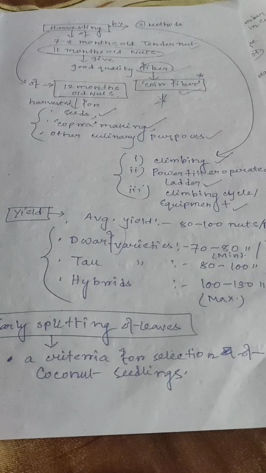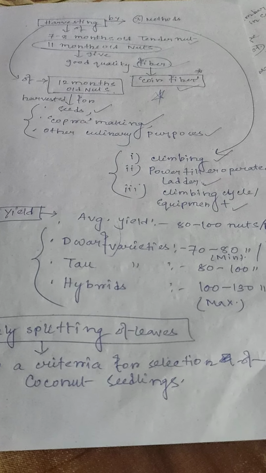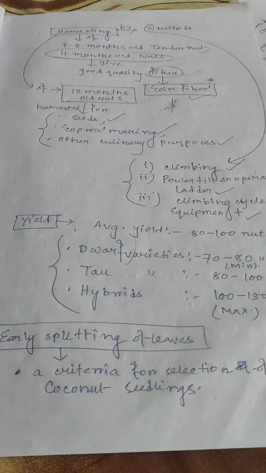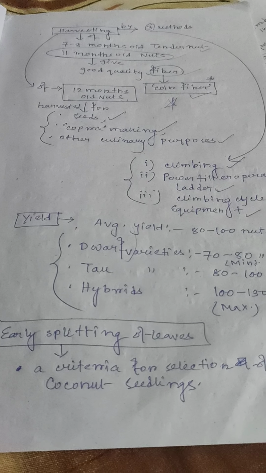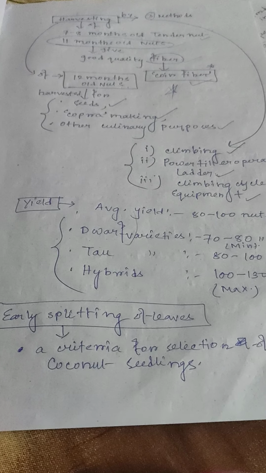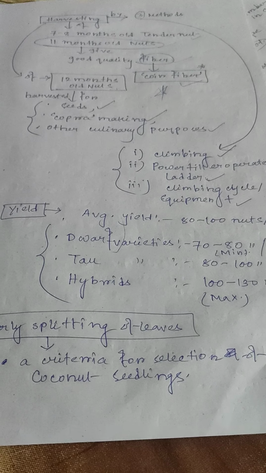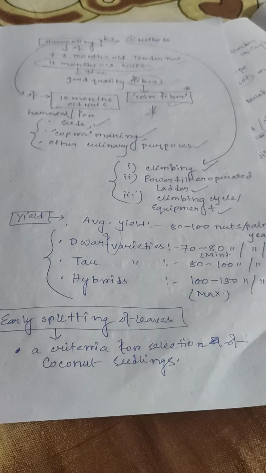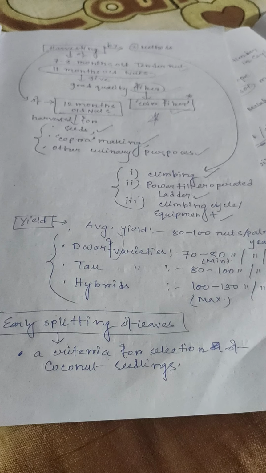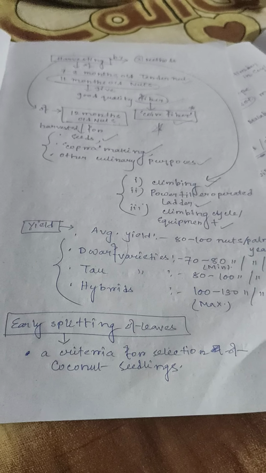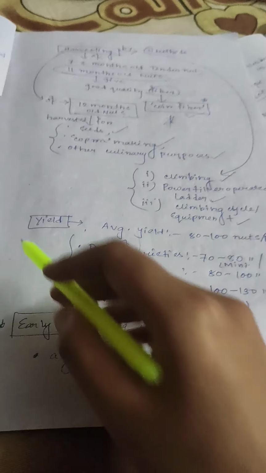So 3 ages of coconut are harvested: 7 to 8 months old tender nut, 11 months old nuts that give good quality fiber, 12 months old nuts harvested for seeds, copra making, other culinary purposes. Then harvesting is done by 3 methods: climbing, power tiller operated ladder, and climbing cycle or equipments.